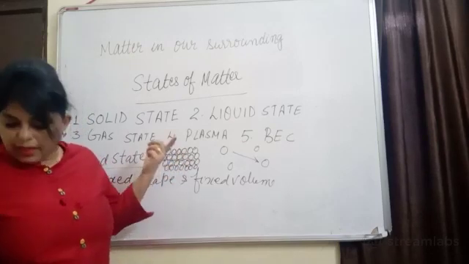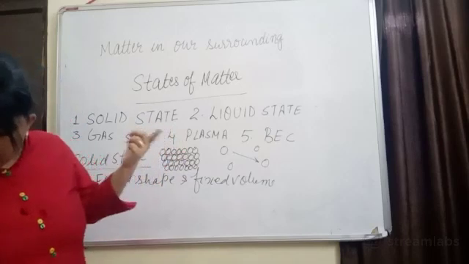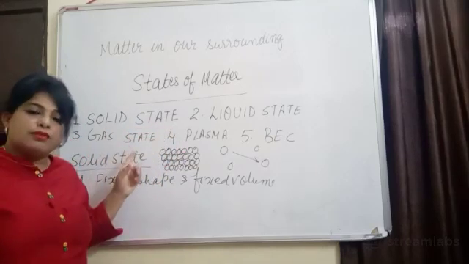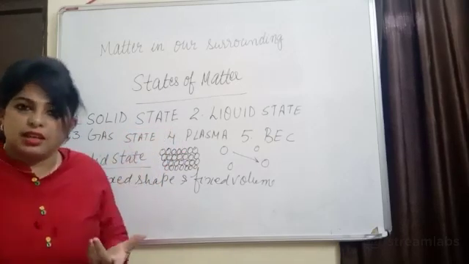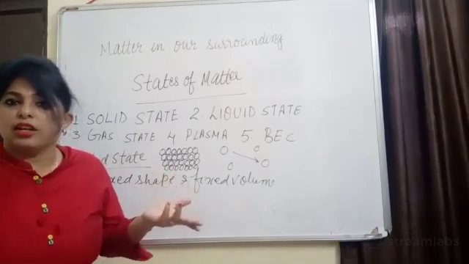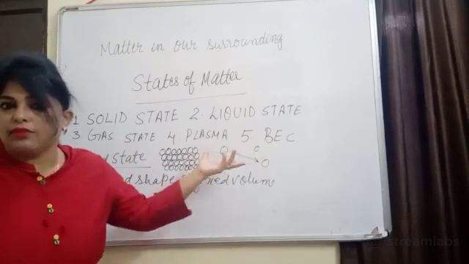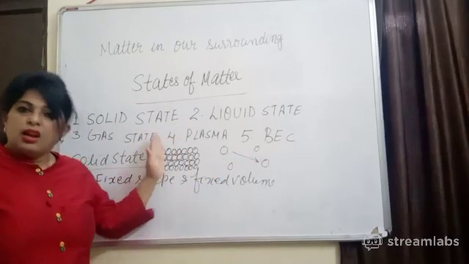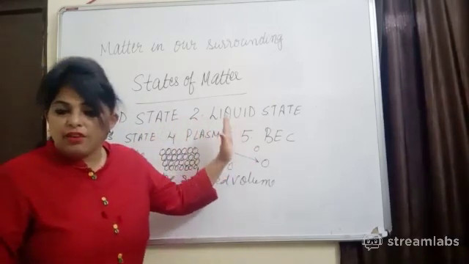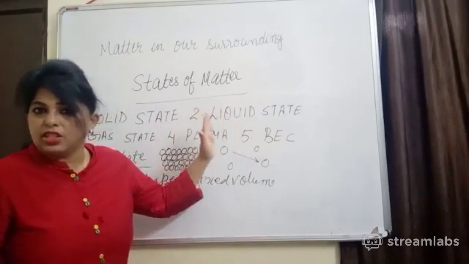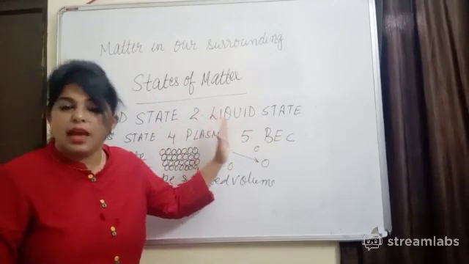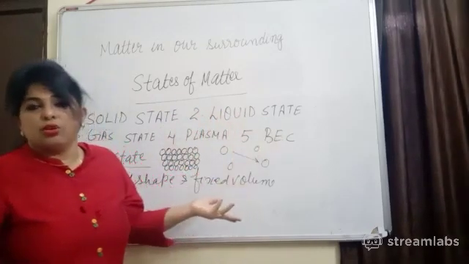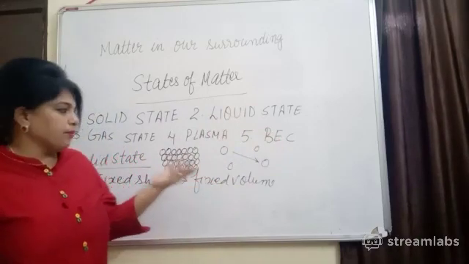With the help of this activity, they have asked us to draw the shape of these articles. We can give the shape to solids, because in liquid you cannot give the shape, and in gases you cannot give the shape. It proves that solids have a fixed shape. Liquid cannot have a fixed shape. Liquid will take the shape of the container in which it is kept. The gases have no fixed shape, no fixed volume, right?